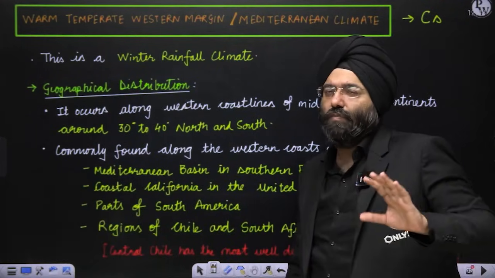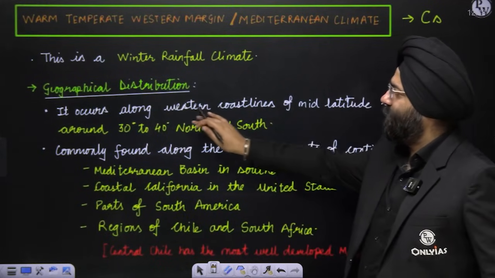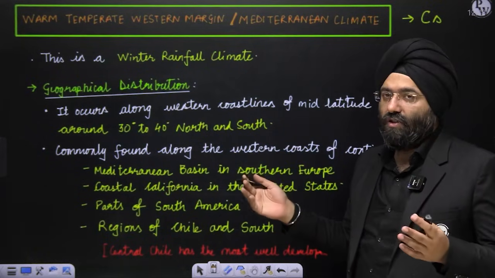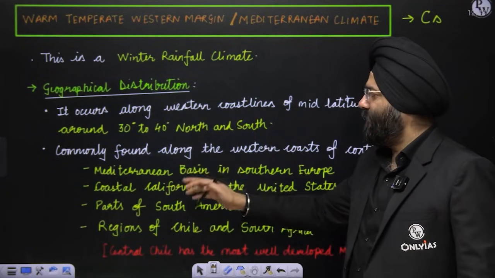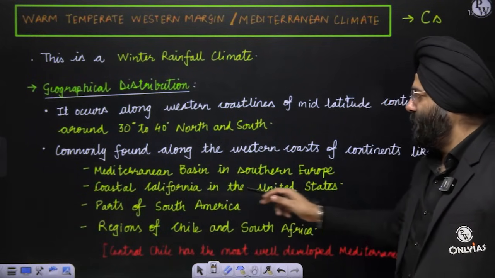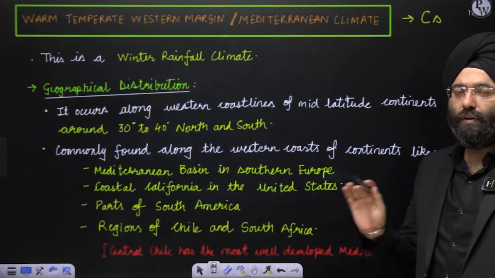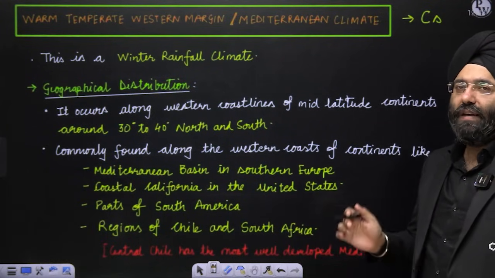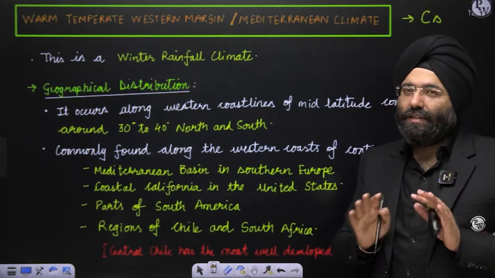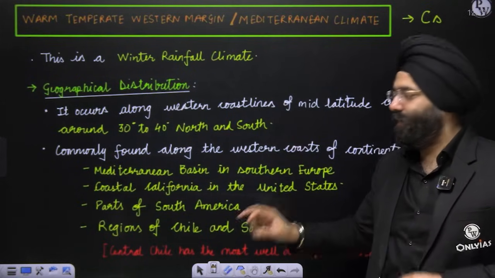This can be asked in your preliminary examination as well as the mains examination. It occurs along the western coastlines of the mid-latitudes between 30 to 40 degrees north and south, as I've already mentioned. It is commonly found in the Mediterranean basin of southern Europe, coastal California, parts of South America, regions of Chile, and South Africa. I'll show you the map also, but remember, though it is named after the Mediterranean basin, the best region suited to the description of this particular climate is central Chile.